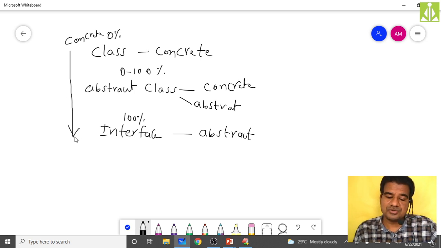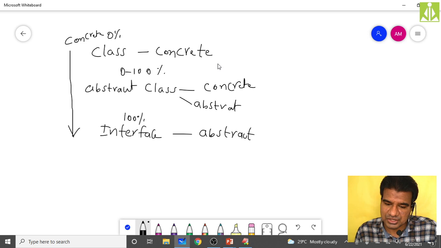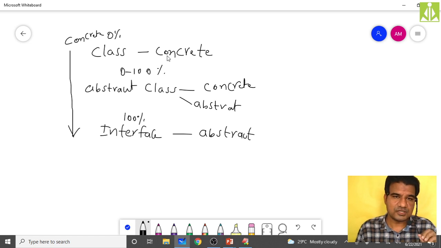Only the concrete class can be instantiated because it is not having any partial implementation. It has the full implementations. For sure, you can instantiate a concrete class. Then we have the abstract class. Can we create the object of an abstract class? No, it is not possible because it will have partial implementations.